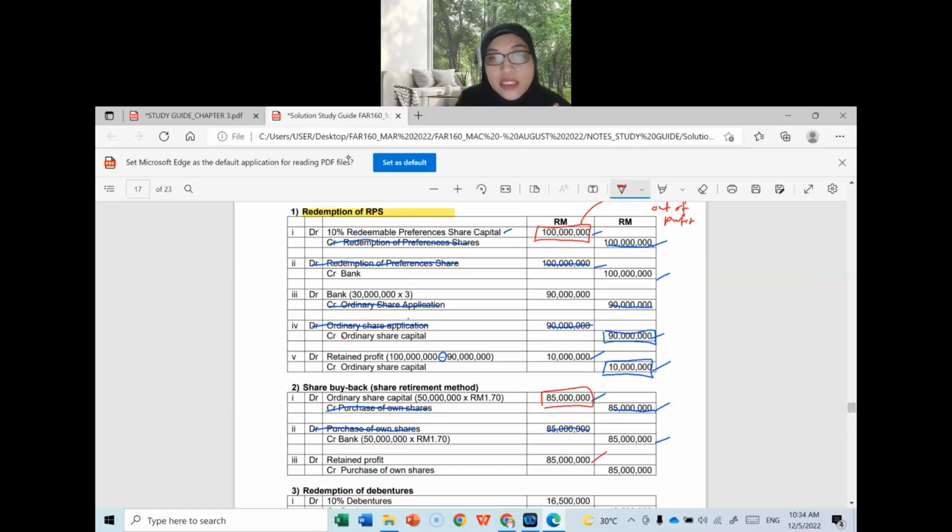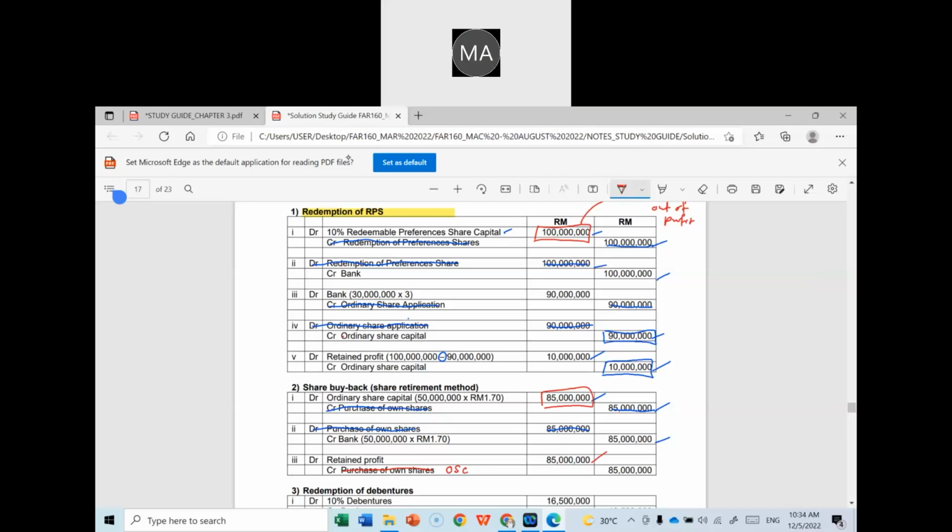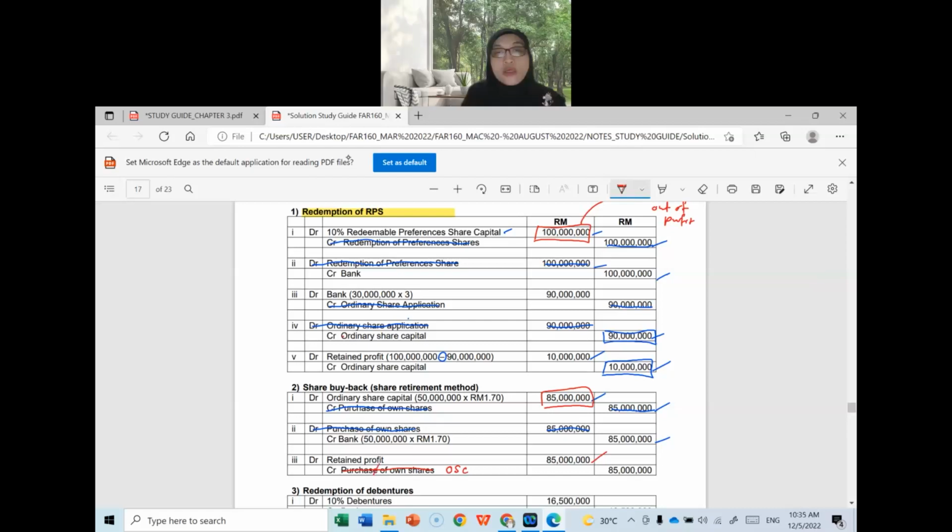So how to replace? You are going to take the same amount from the retained profit account and transfer to the, this is not purchase of own share, class. This is the real mistake. It should be what? Ordinary share capital. Yes, ordinary share capital. Please make adjustment on that. Correction. This is wrong. It should not be purchase of own share. It should be ordinary share capital at 85 million. I think this error happened when we did copy and paste. Okay, share buyback completed already.